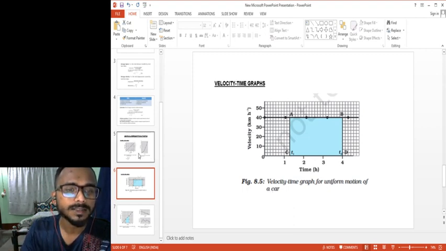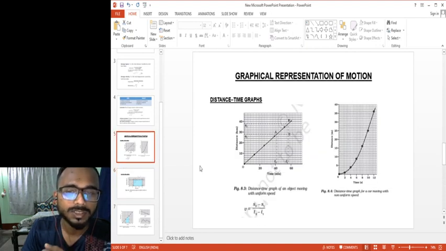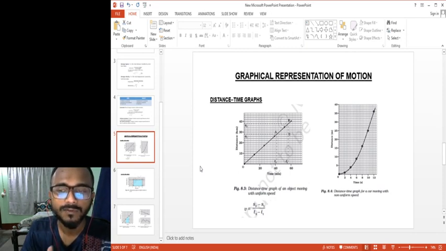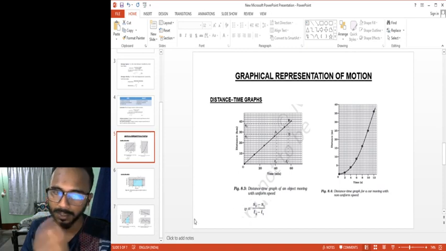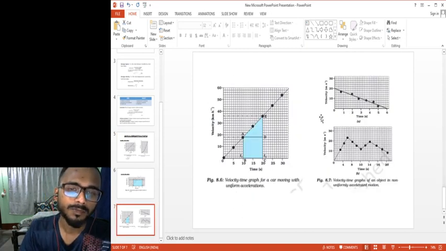Okay, next, and similarly to the prior two graphs, there might be questions like: draw the distance-time graph for an object moving with uniform speed. Draw the distance-time graph for a car moving with non-uniform speed. Understood? Now we move to the next slide.